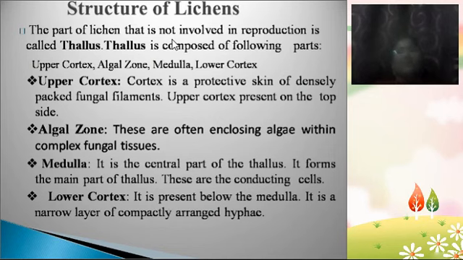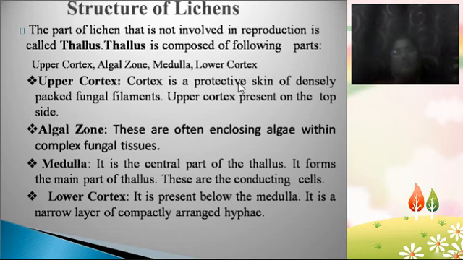The lichen body is called the vegetative part of the lichen. It is called the thallus. Just like how the body of the algae is called the thallus, right? In the same manner here also, the vegetative part of the lichen body is called the thallus. So the thallus has how many layers? Just now we have seen: upper cortex, algal zone, medulla and lower cortex.